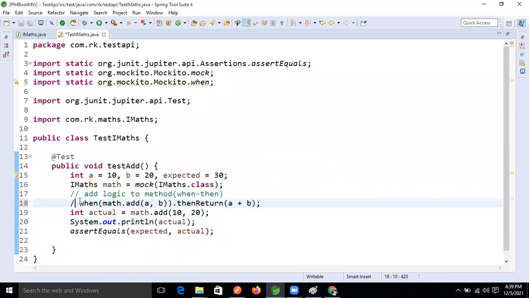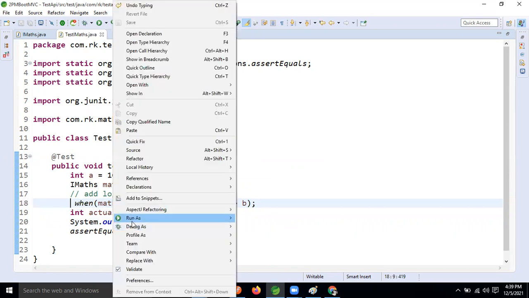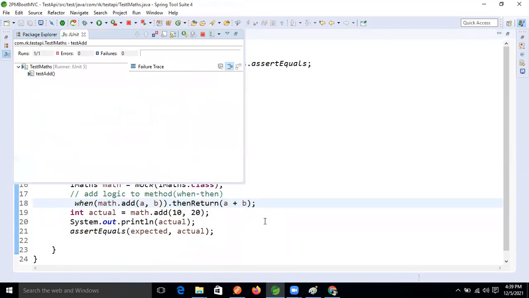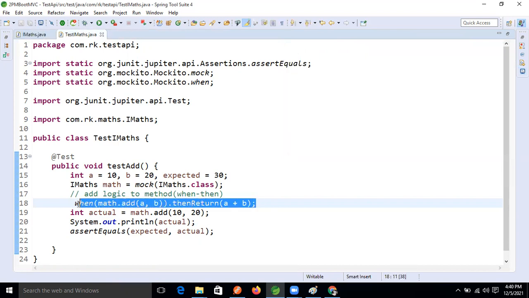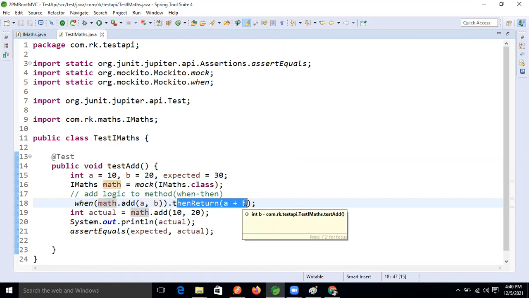So here I'm uncommenting this one and running this code. See, 30 is coming or not, guys? Yes, because we have mocked that object. I mocked that interface, and that mocked logic is created based on this line. When we add this argument in the method, then we get the result, and then our object is returning the object, right?